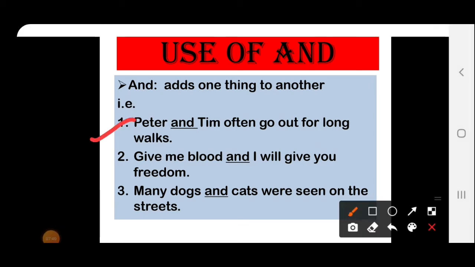First is, Peter and Tim often go out for long walks. Peter is one person and Tim is another one. Next example is, give me blood and I will give you freedom. Blood is a different thing and freedom is a different thing. Many dogs and cats were seen on the streets. Dogs and cats, these are two different objects. That's why it is mentioned here, adds one thing to another.